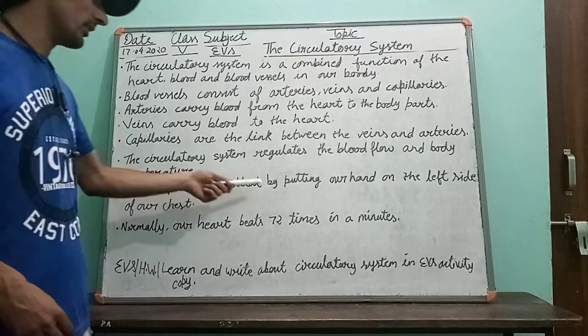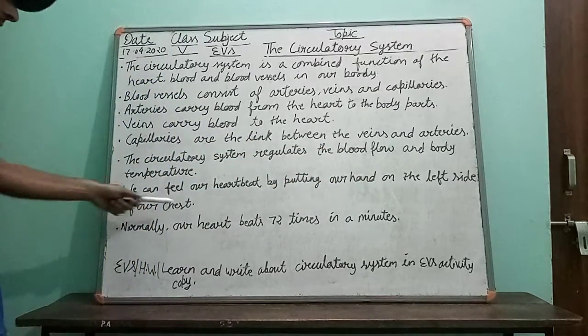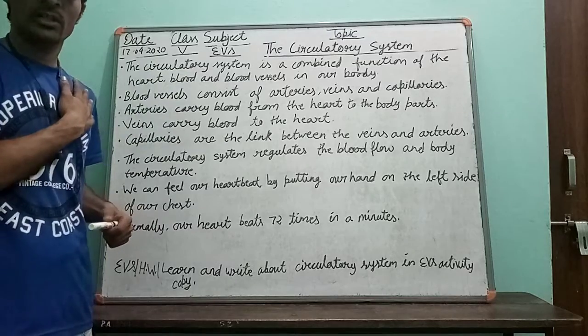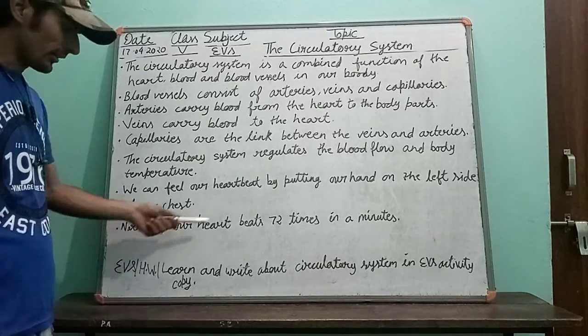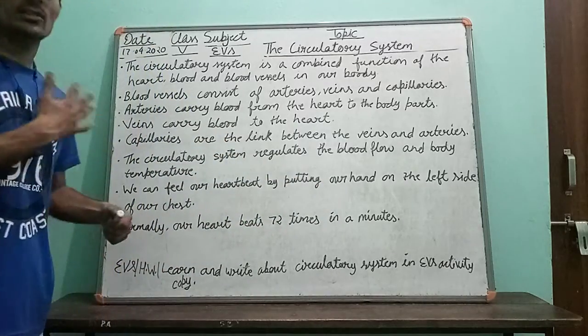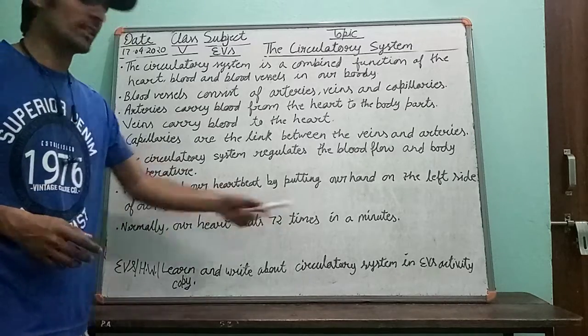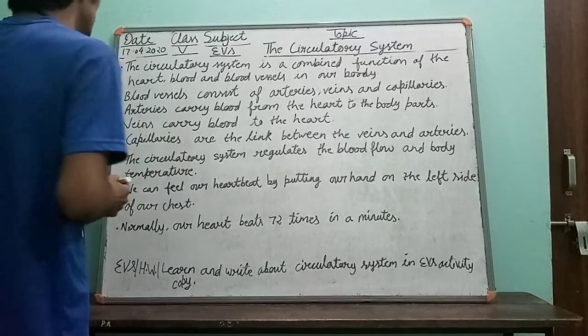We can feel our heartbeat by putting our hand on the left side of our chest. When you put your hand on the left side of your chest, you can feel your heartbeat. Normally our heart beats 72 times in a minute. When you count according to the time, in 1 minute our heart normally beats 72 times. So once repeat it.